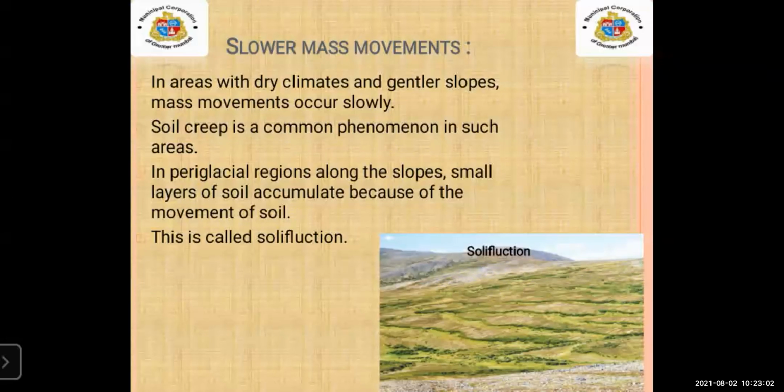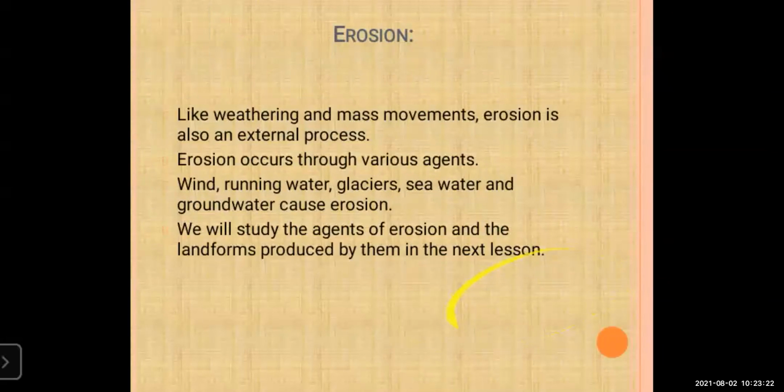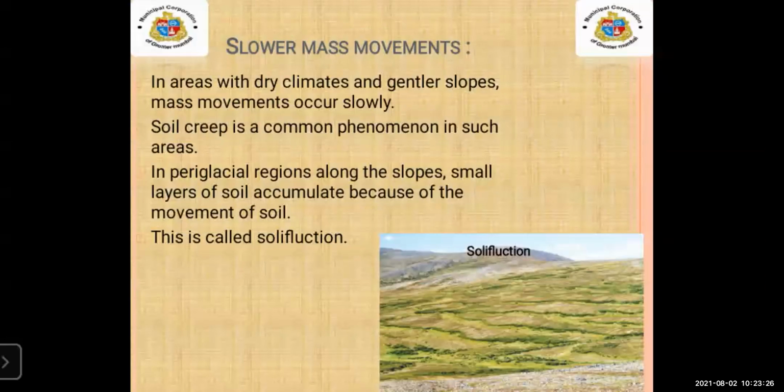When there is wind in the atmosphere, it carries the soil along, and the movement of soil in this area can be seen more. This is called soliflution.